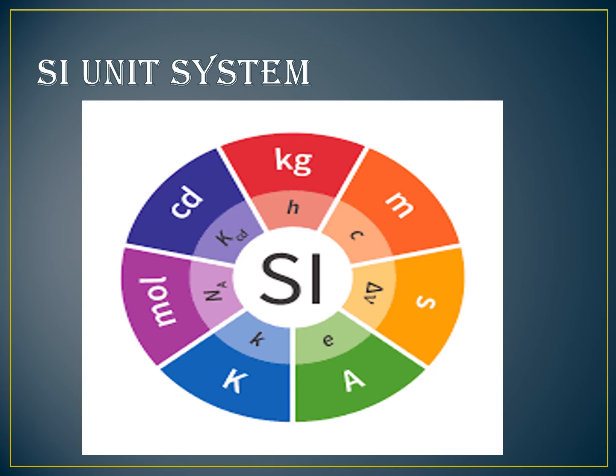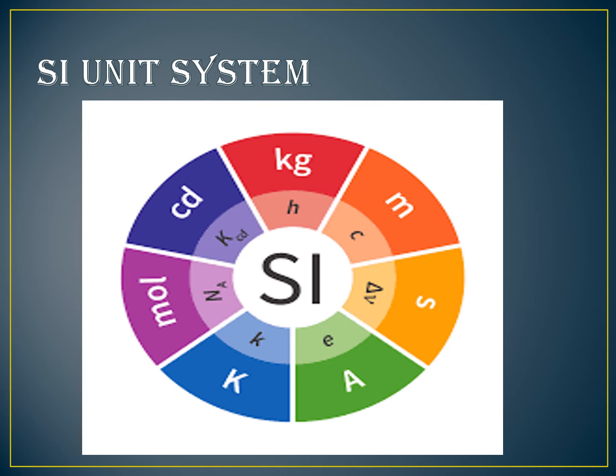In the picture you are seeing kilogram, kg for mass. Mass is a physical quantity, kg is its unit, and length is a physical quantity, m for meter. Next, s means second. Second is a unit. So what is the physical quantity for second?